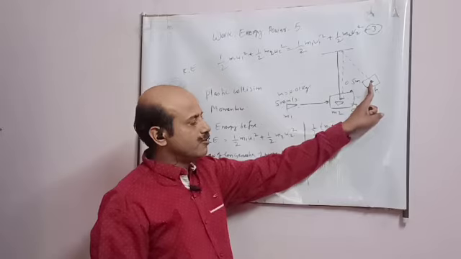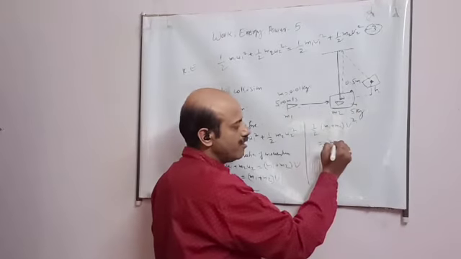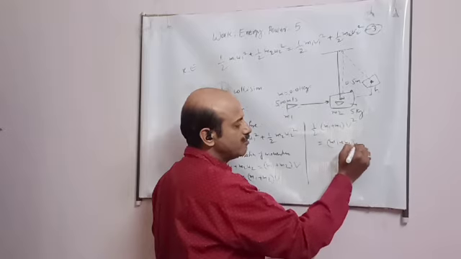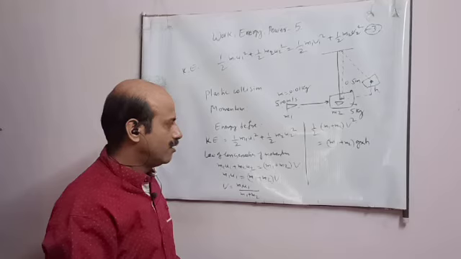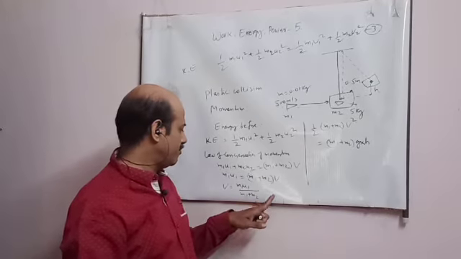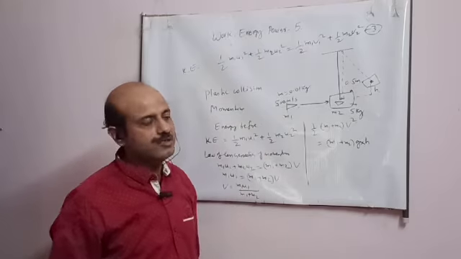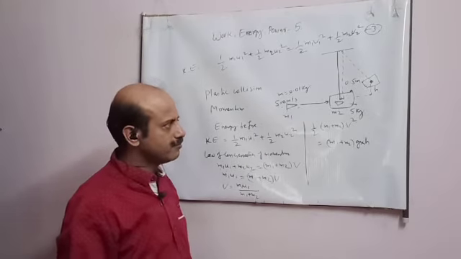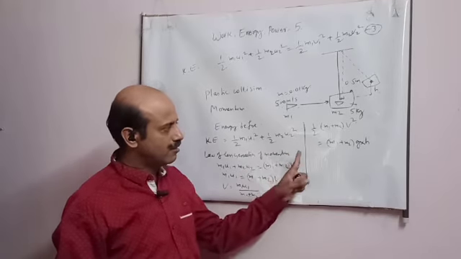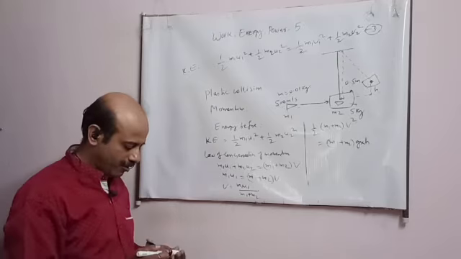Then it converts into potential energy, so equate it to m1 plus m2 gh. You get v from here, and h you can find out. This is how such questions can be solved by applying the various laws. So this is about collisions.